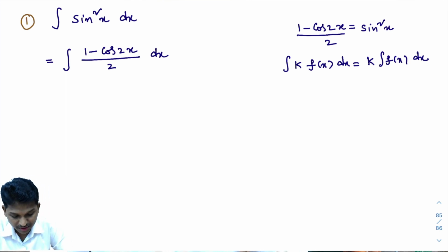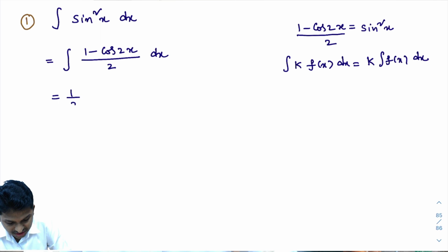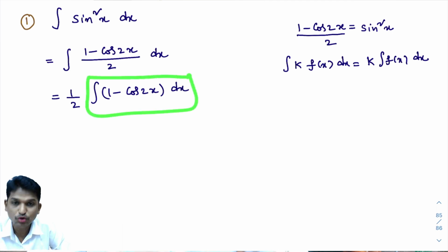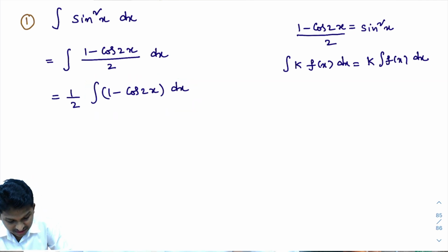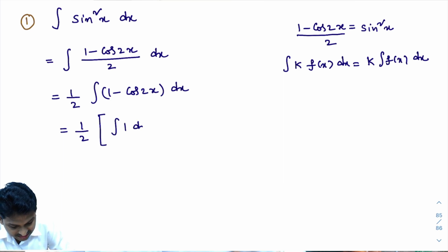So here 1 by 2 is the constant. I will take the constant outside the integral: 1 by 2 into integral of 1 minus cos 2x dx. Now I need to integrate this. How to integrate? I integrate each and every term like this. That equals 1 by 2, I will keep a bracket here, integral of 1 dx minus integral of cos 2x dx.